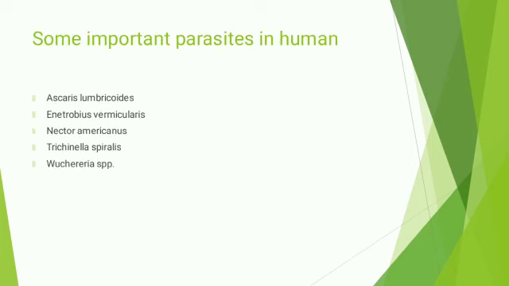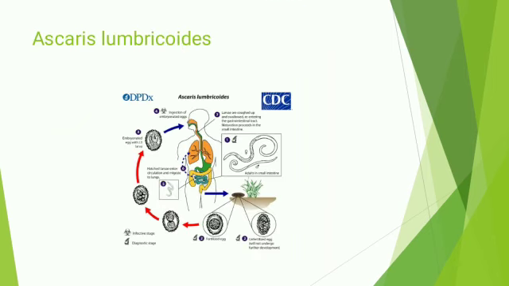Now we are discussing some important parasites in humans. First is Ascaris lumbricoides, then Enterobius vermicularis, Necator americanus, Trichinella spiralis, and Wuchereria. These are the five important nematode parasites present in humans. The first parasite is Ascaris lumbricoides, also called the giant intestinal roundworm of humans.